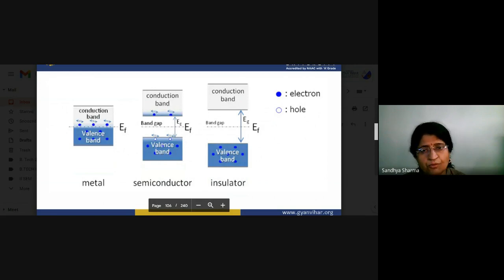When we provide some heat to the semiconductor material, some of the electrons will move from the valence band to the conduction band. Since the band gap between the valence band and conduction band is very small, they can easily move from valence band to conduction band, and then our conductivity increases. Now, if we are talking about the insulator, the gap between the valence band and conduction band is very high. If you want to move some of the electrons from valence band to conduction band, it is a very tough task to start conductivity between these two.